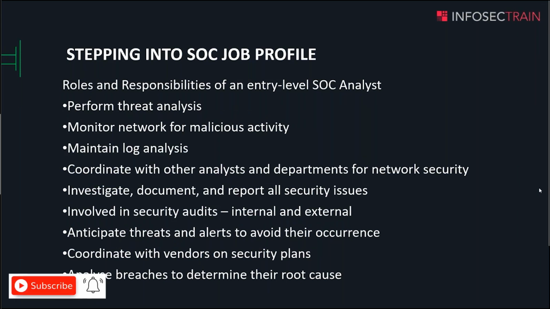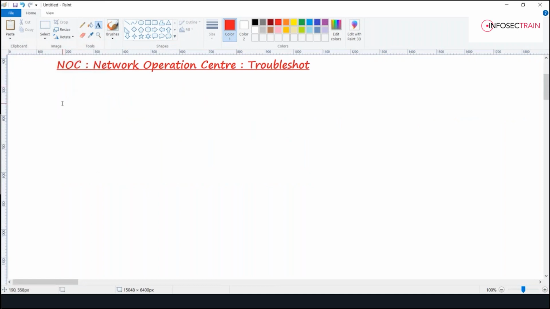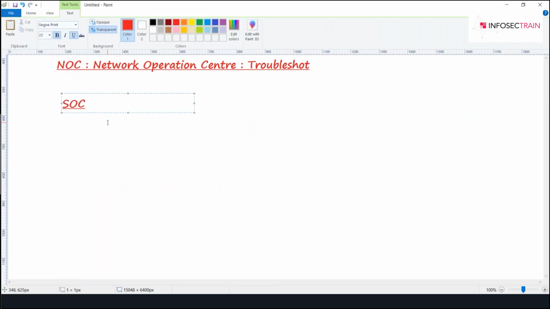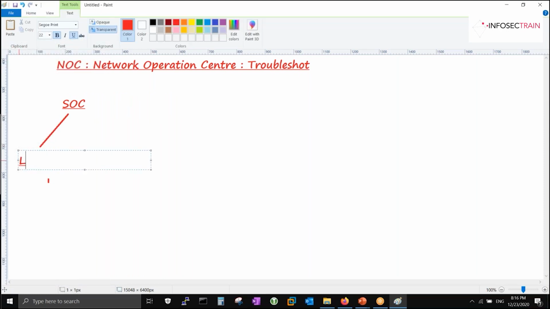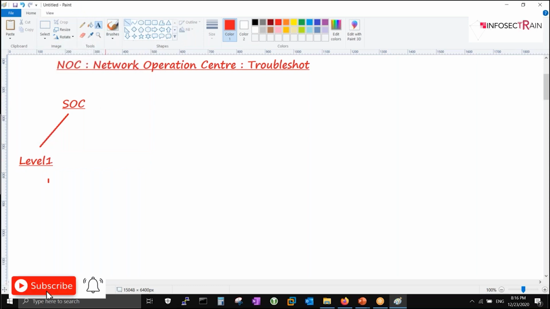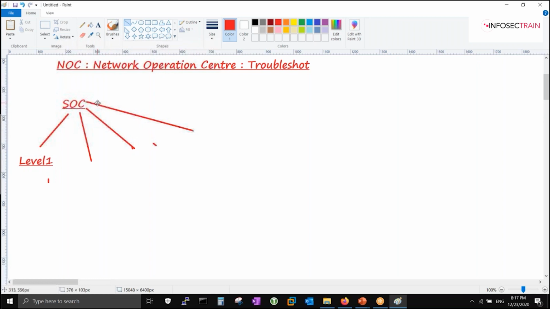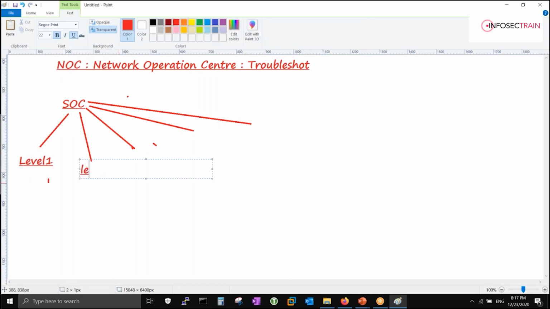If we talk about the SOC environment, we have a couple of roles here. We have L1, level 1 SOC analyst. Then we have level 2, and level 3 is also there. Then we have shift lead, consultant, and SOC manager, or CISO. A couple of things come into the picture in the whole environment.